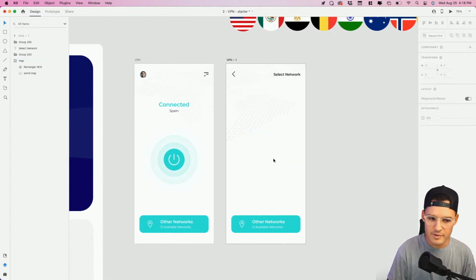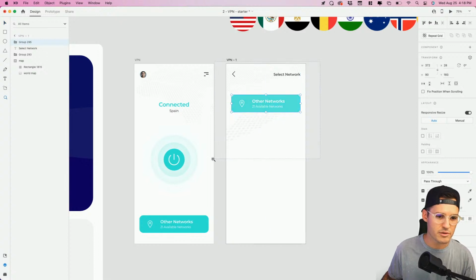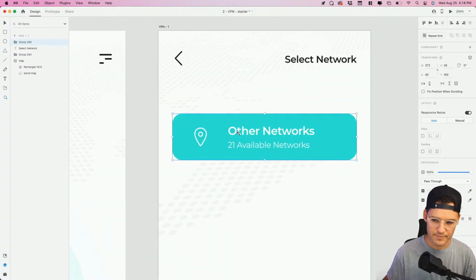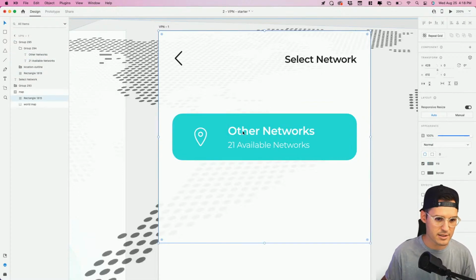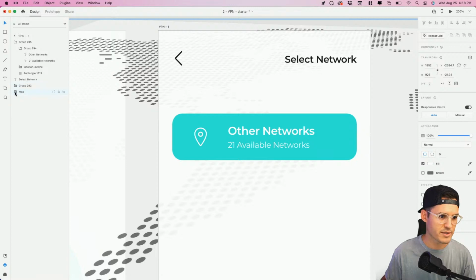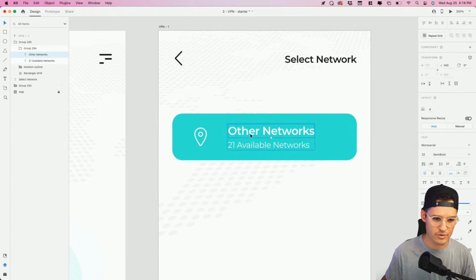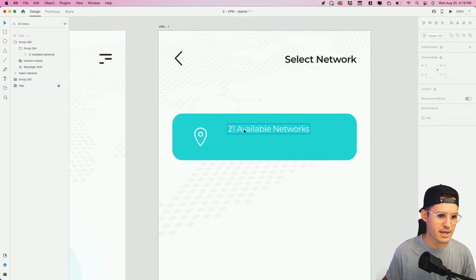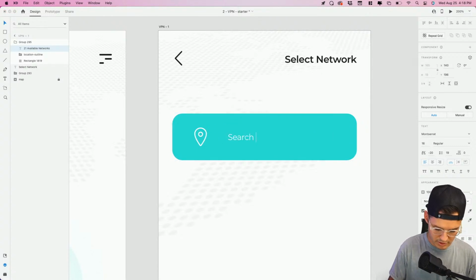I like that. This thing will probably go away, and so will this thing. Although, maybe we have a search. Maybe we have a search of some kind here, okay? So let's do a little search. We'll get rid of this guy, this big piece of text. Wow, this is why we always want to lock the layers that we're not using, so we don't select things like that, okay? Let's get rid of this piece of text, and our smaller text, we're going to move it up out of our stack again, and let's just put search networks like this.